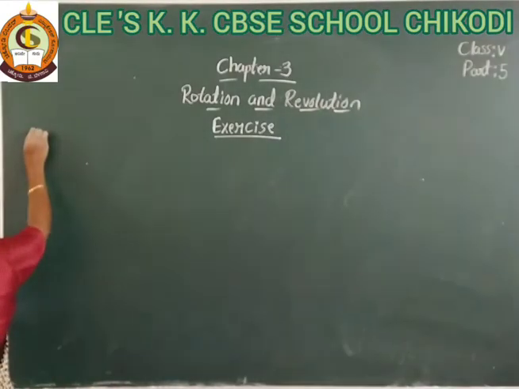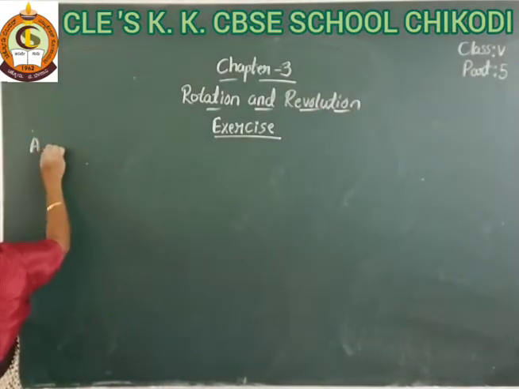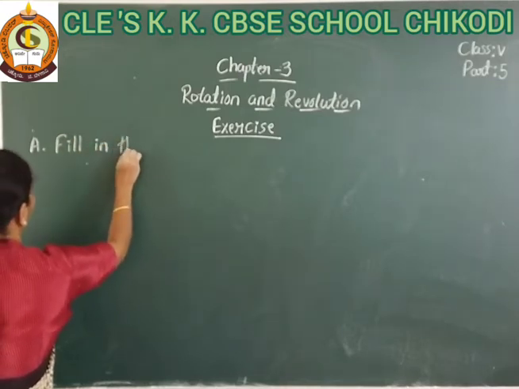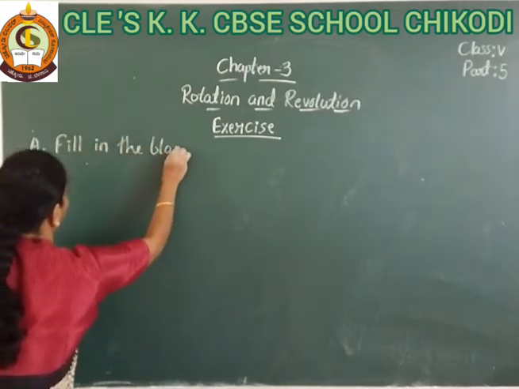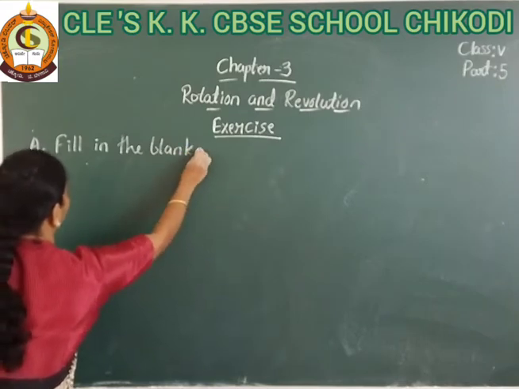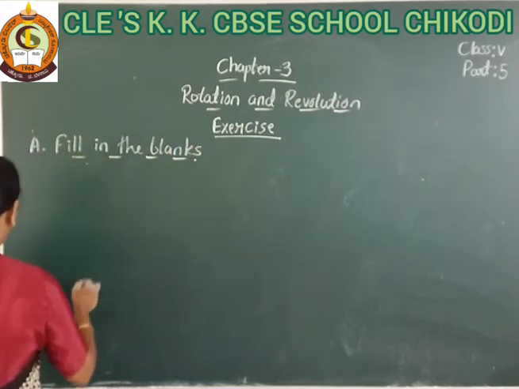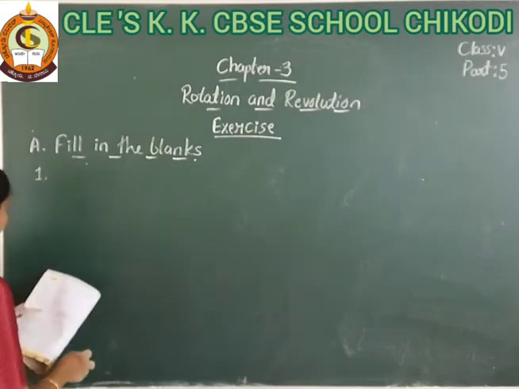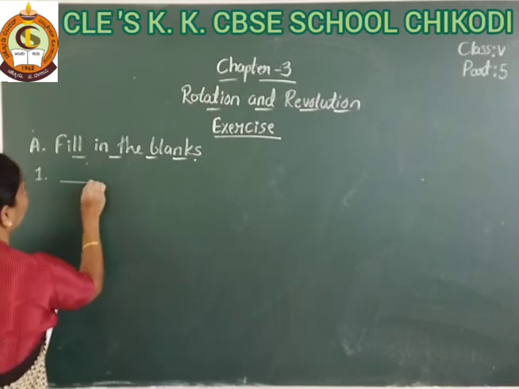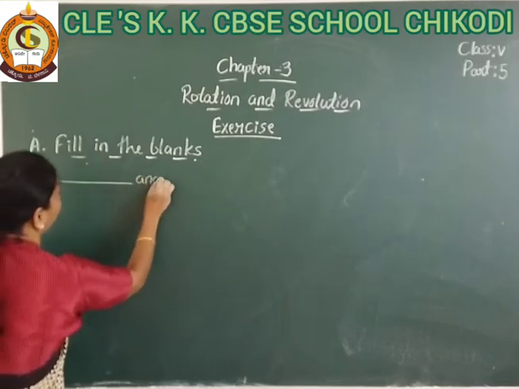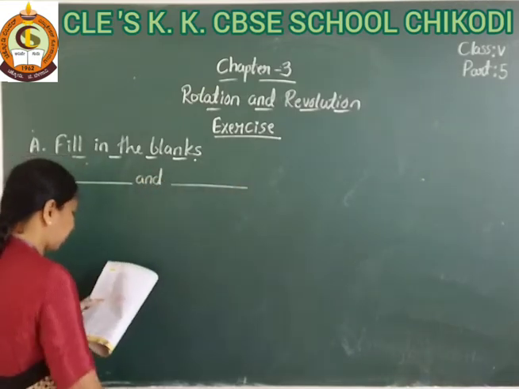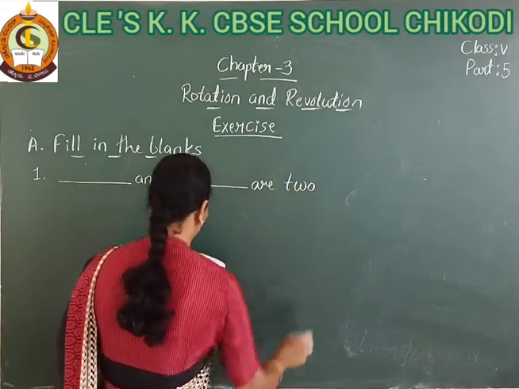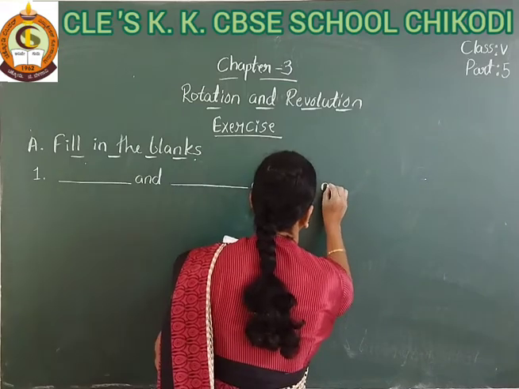Part A, fill in the blanks. Number 1: dash and dash are two movements of the earth.